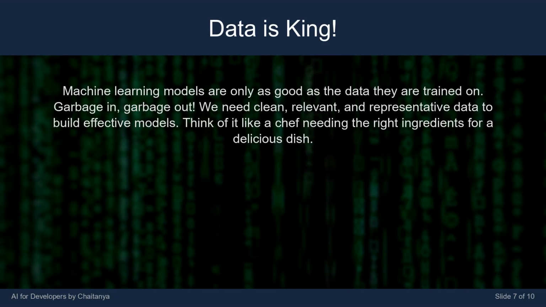Machine learning models are only as good as the data they are trained on. Garbage in, garbage out. We need clean, relevant, and representative data to build effective models. Think of it like a chef needing the right ingredients for a delicious dish.